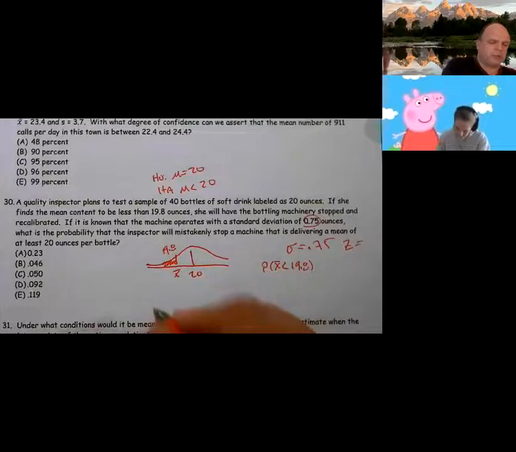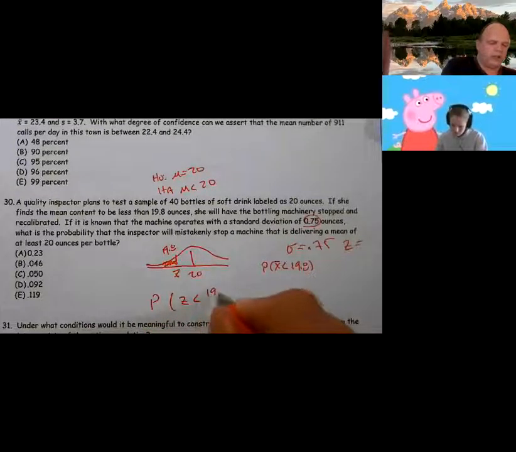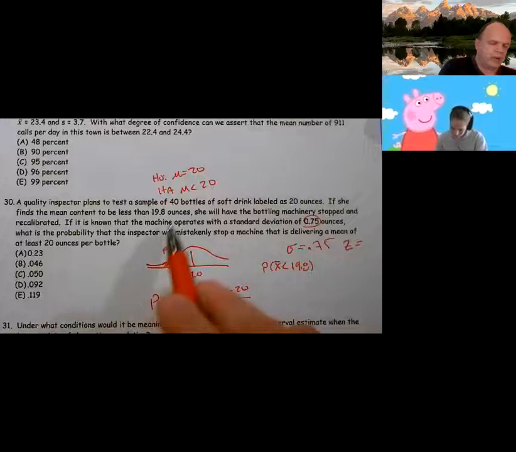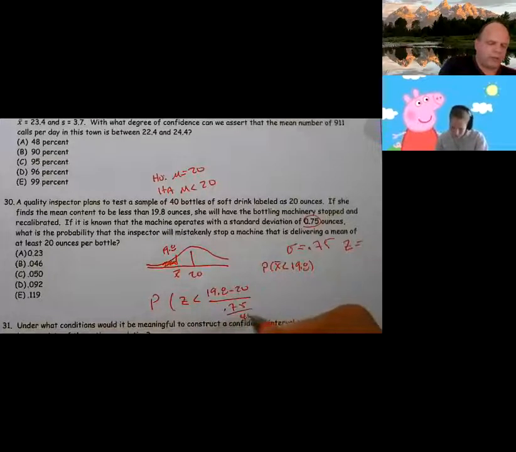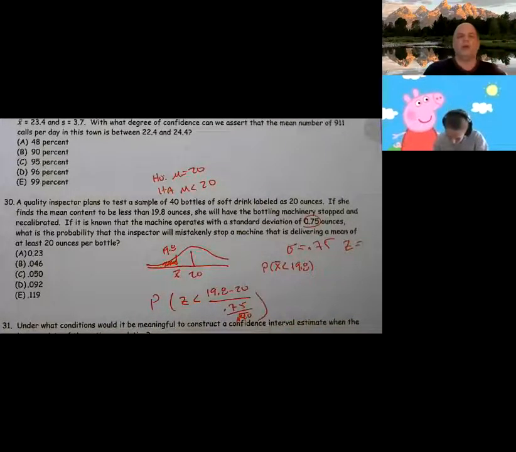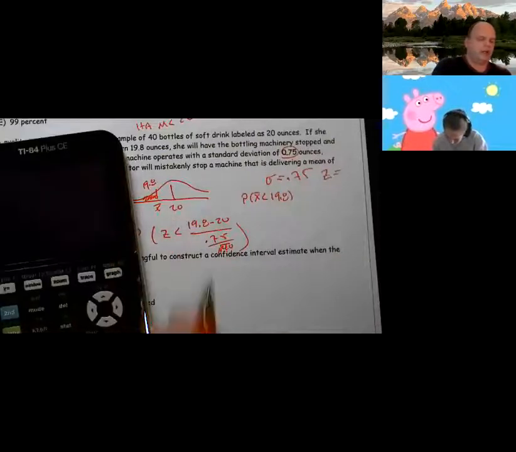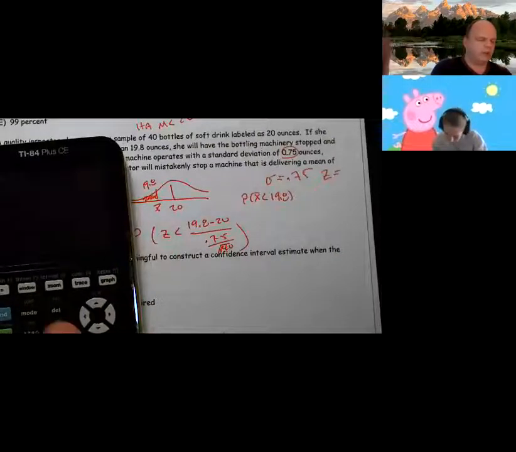19.8. This is the probability that Z is less than 19.8 minus 20 over the standard deviation 0.75, and we had a 40 bottle sample. So I can go ahead and do a Z test for this.